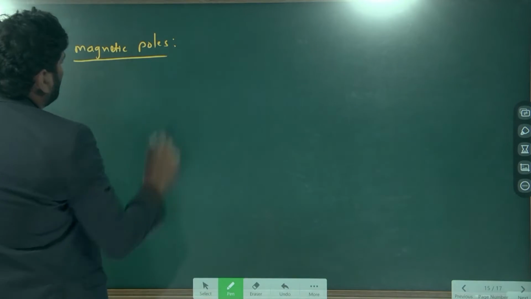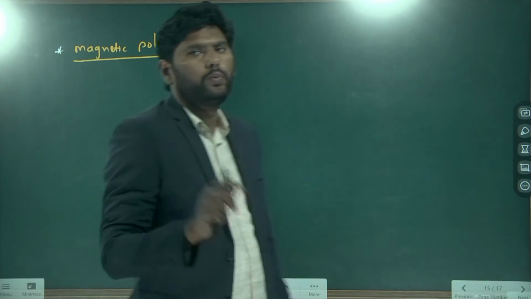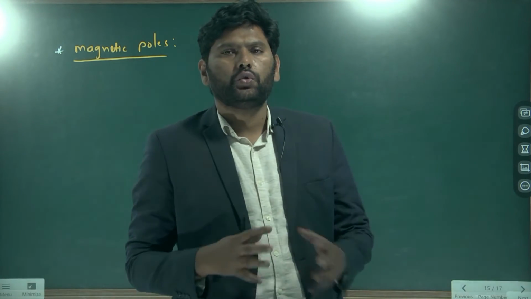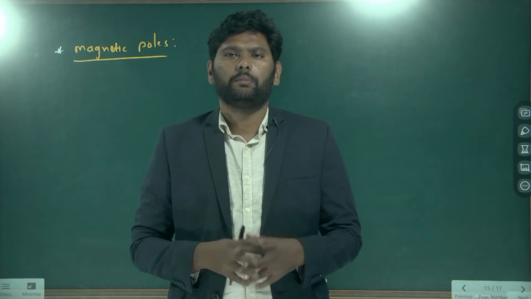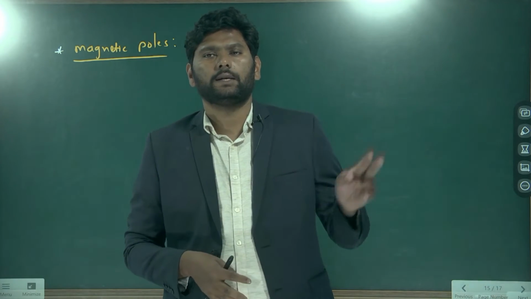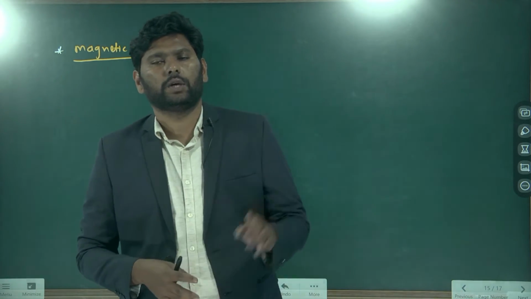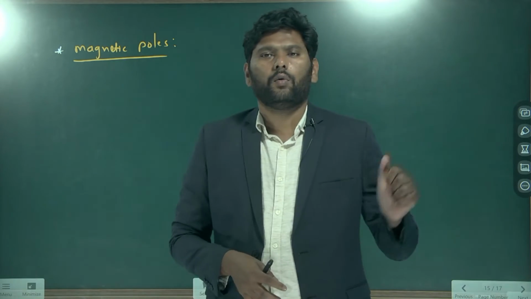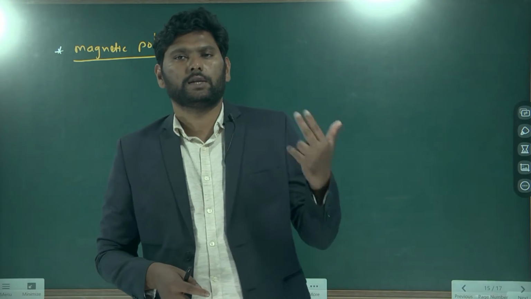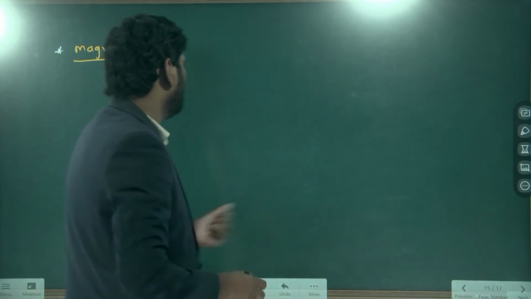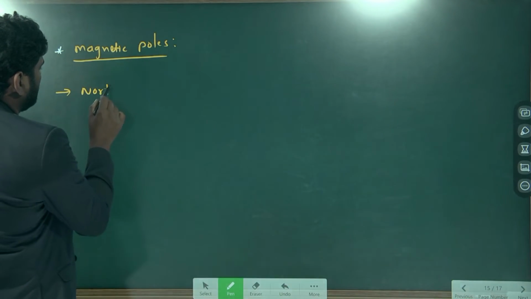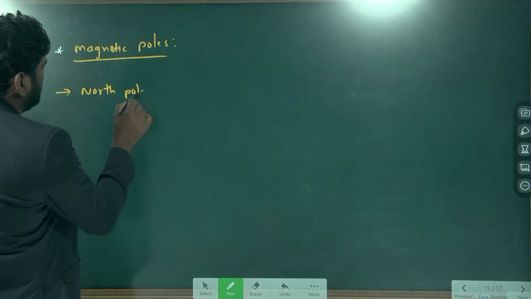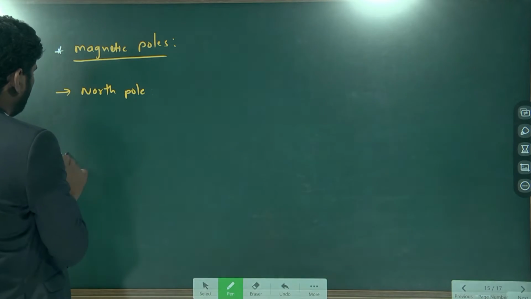Here, any magnet has two poles. In the universe, a single pole cannot exist. Every time a magnet is available as a pair. The pair is one north pole and one south pole. Understand? So north pole, and the other one is what?